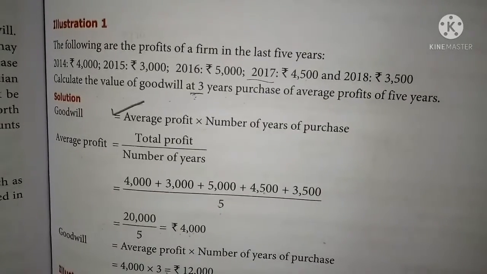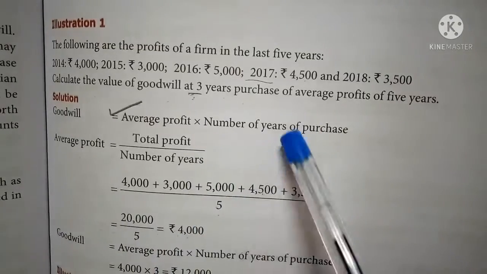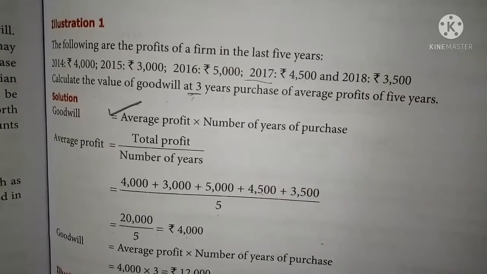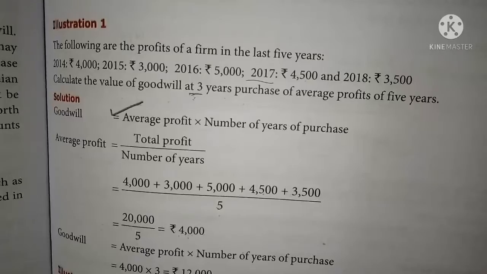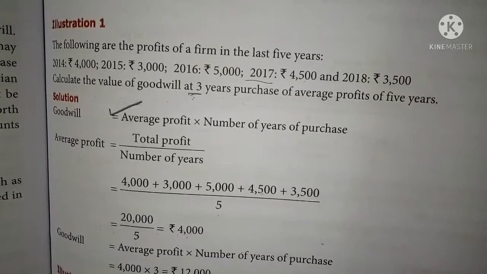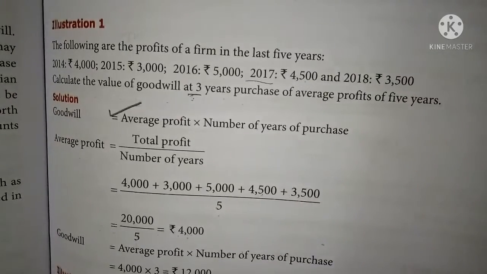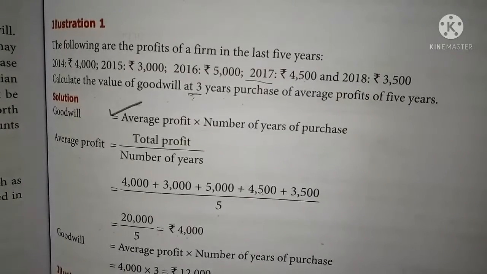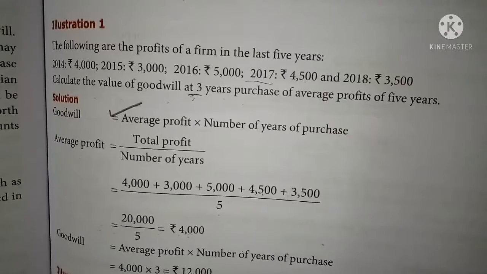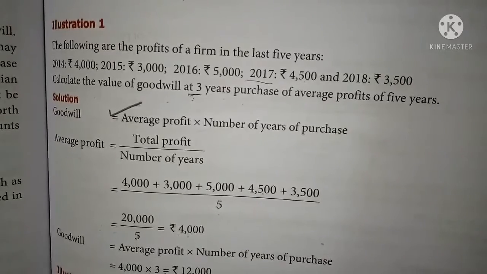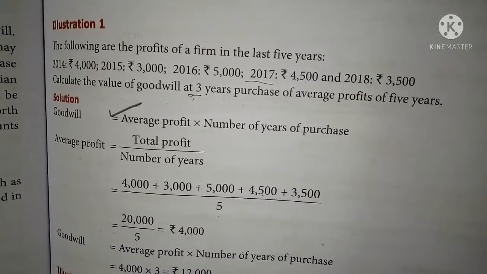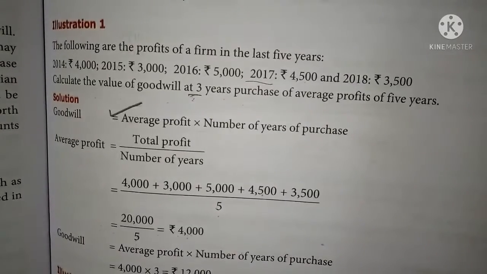Illustration 2 is the same as the previous illustration 1, but here out of 5 years, 1 year's loss is given. Here 2015 profit, 16 profit, 17 loss, 18 profit. The last 4 years' information is given. Among the 4 years, 1 year, 2017, is a loss. They are also asking to find out the value of goodwill. 5 years' purchase is given for the past 4 years' profit.